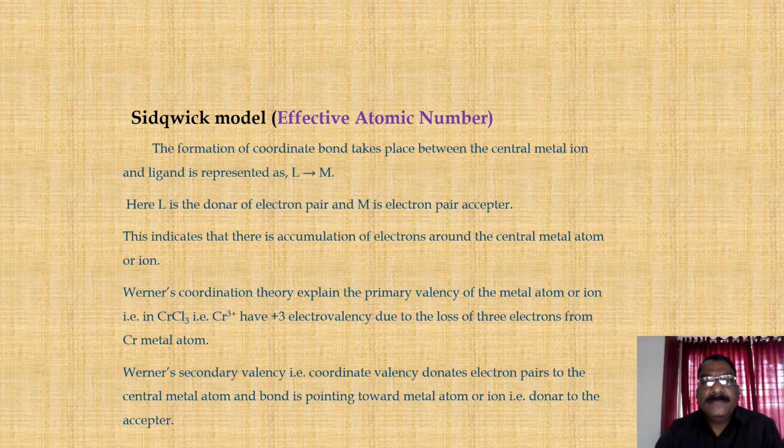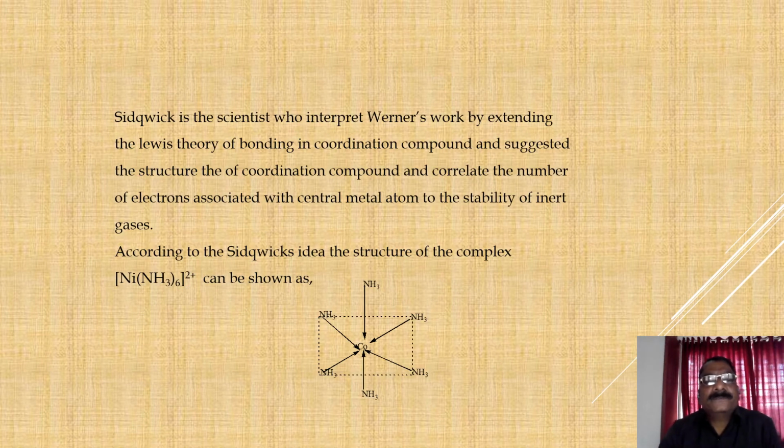Werner's coordination theory explains the primary valency of the metal atom or ion, that is, in CrCl3, Cr3+ has +3 electrovalency due to the loss of 3 electrons from the Cr metal atom. Werner's secondary valency, that is coordinate valency, donates electron pairs to the central metal atom and the bond is pointing towards the metal atom or ion, that is, from donor to acceptor.